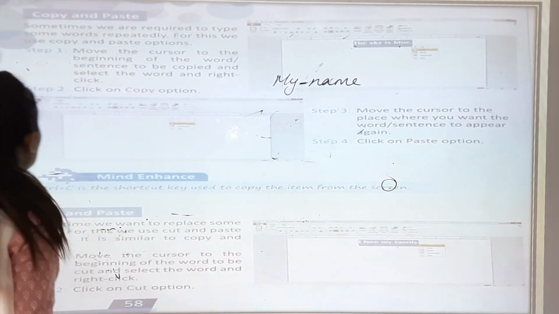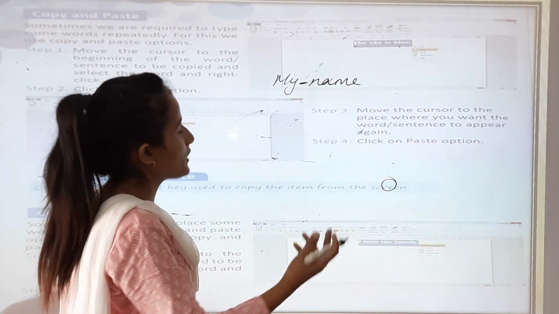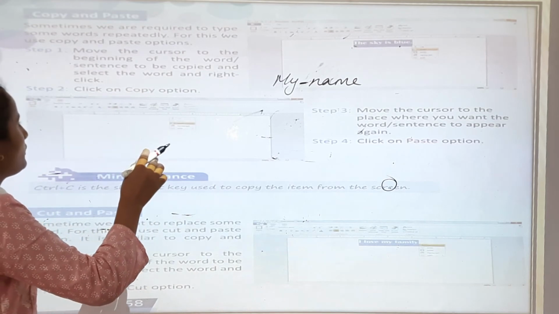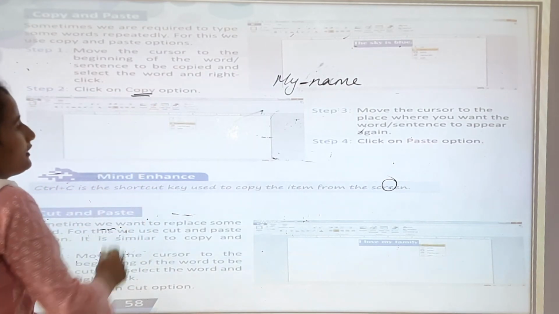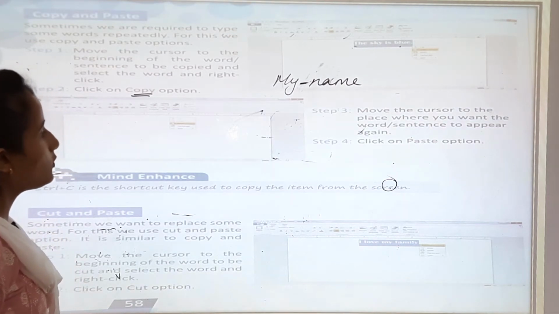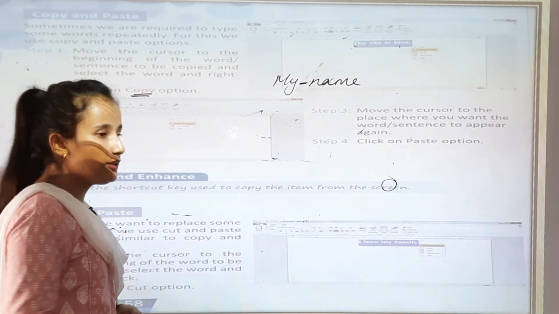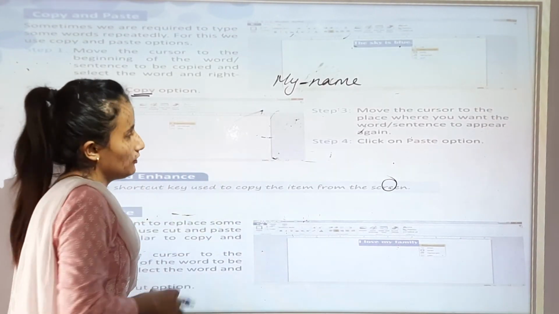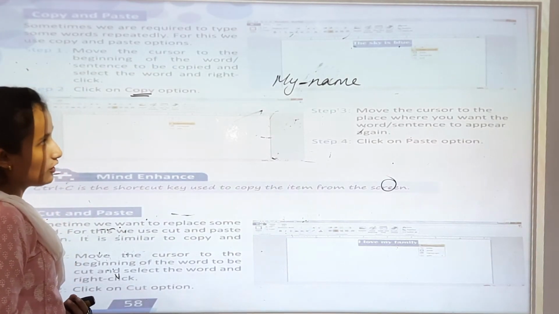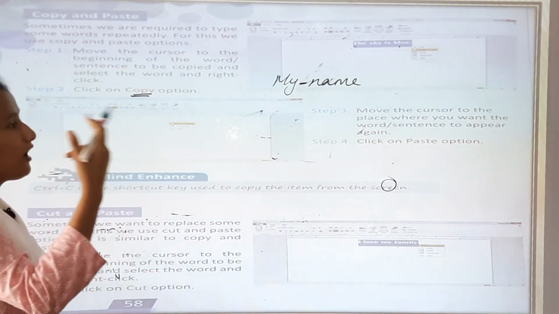Okay. Now step 2, click on the copy option. So you have gone to right click. When you have clicked the right button, you have to copy this. Now step 3, move the cursor to the place where you want the word or sentence to appear again. So where you want the words to appear, you can paste there. Okay. Step 4, click on the paste option. So in the next line what you will do, you will go to the right button.